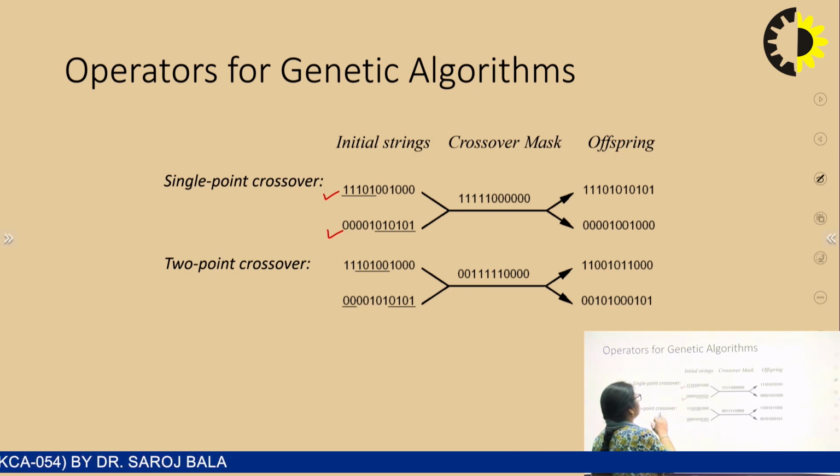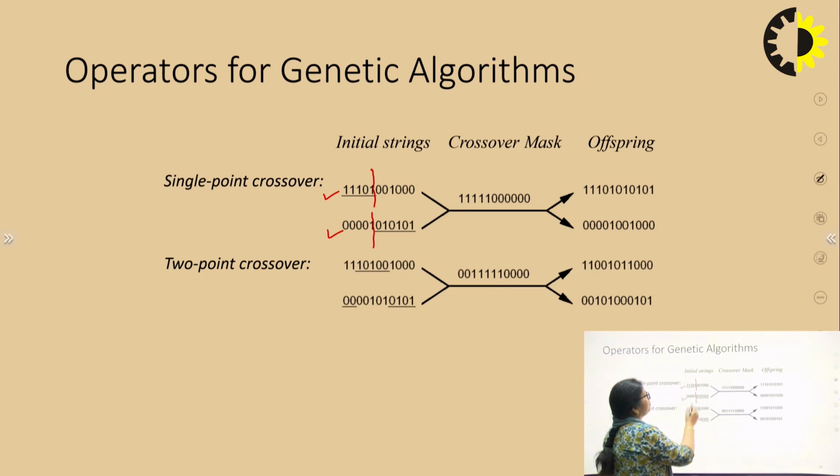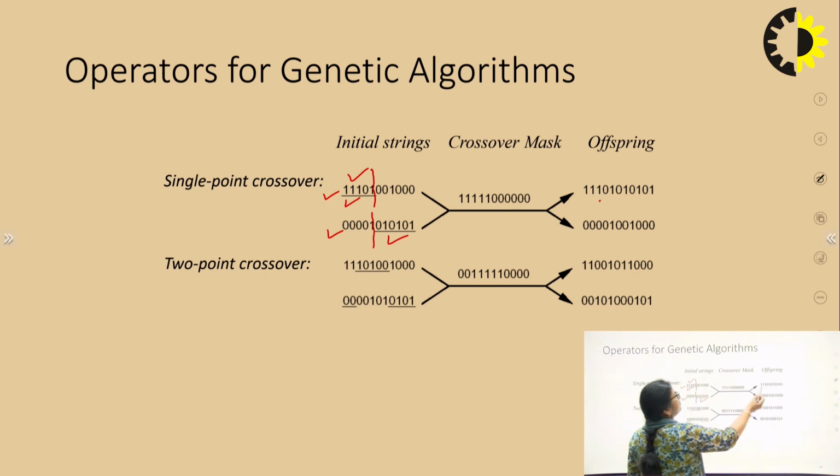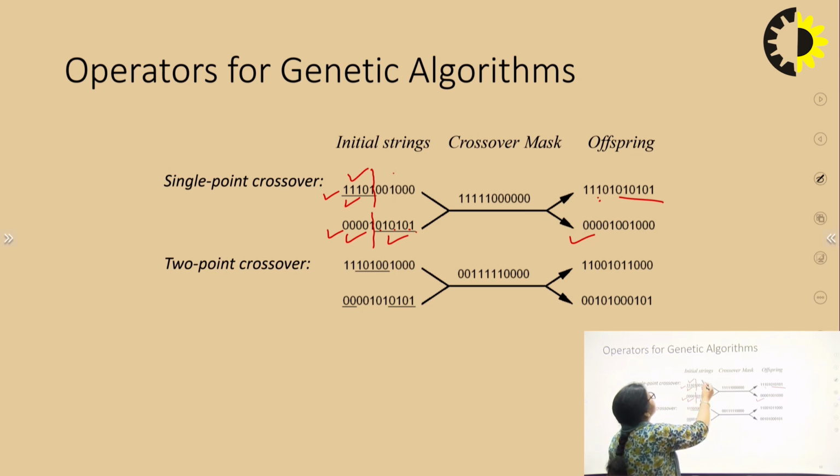So what is crossover? In single point crossover, we will have a point of crossover. The next offspring, the next generation, will be generated from here. How? We take a few features from the first and other features from the second. The initial values are taken from the first, the other values are taken from the second. In the same way, the second offspring has the first part from the second hypothesis and the second part from the first hypothesis. So crossover has taken place.